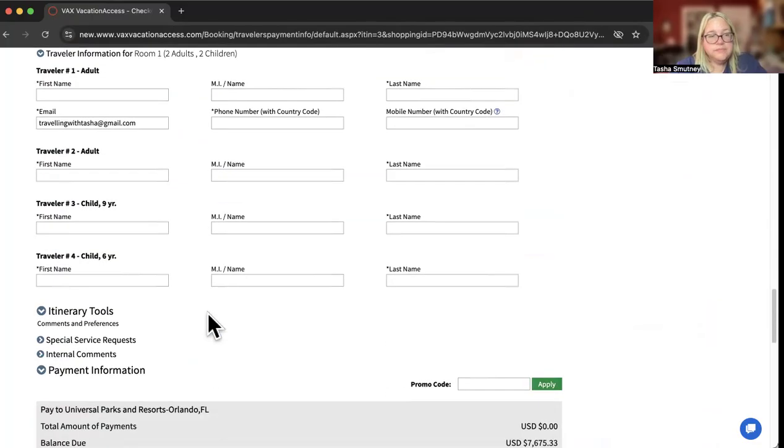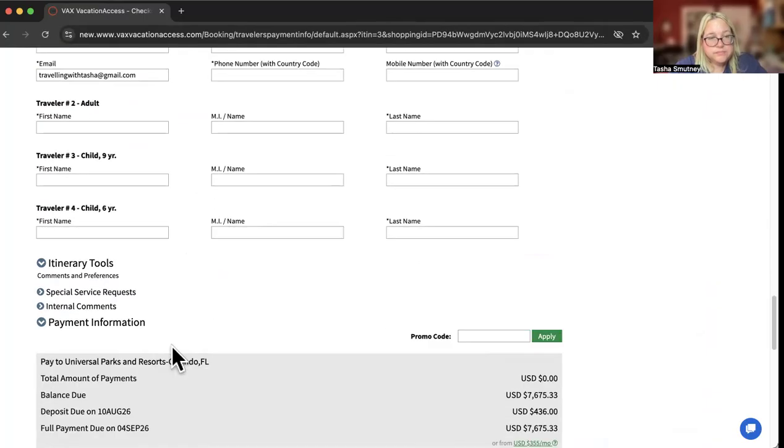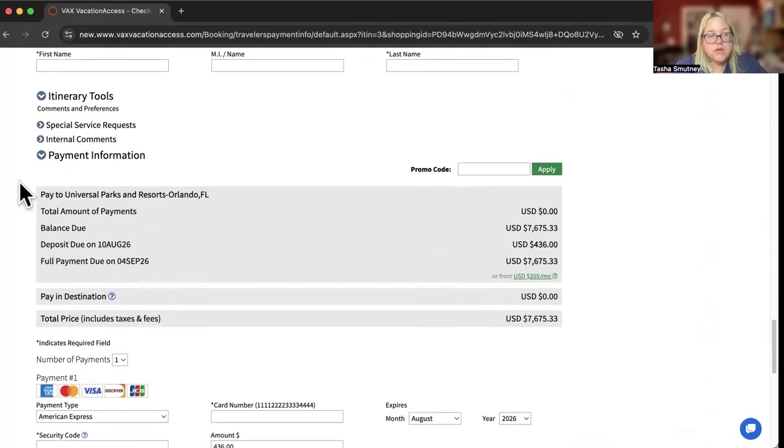We double check. Here's where we can put the traveler's information. The gray box. I like to call this the magic gray box that gives me all the info. How much they've paid, total, what the balance is, and the date. So this is due August 10th. Today is August 7th. I'm recording this. And then their final payment date for the total.